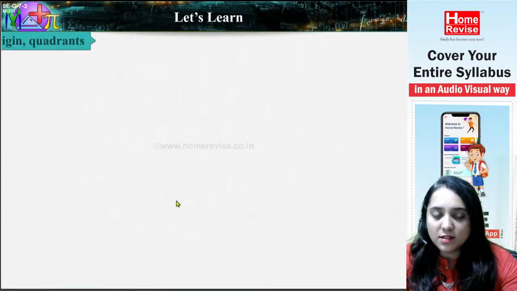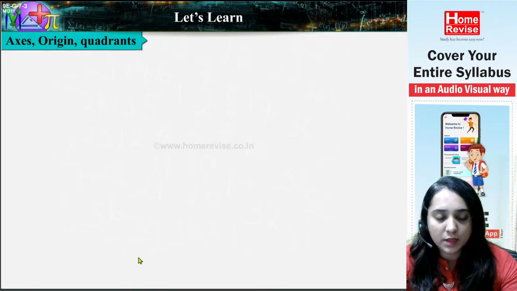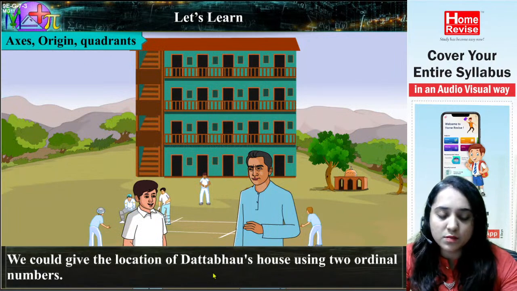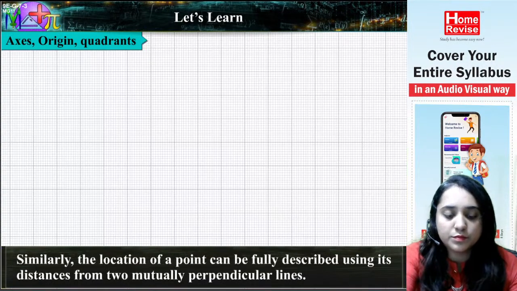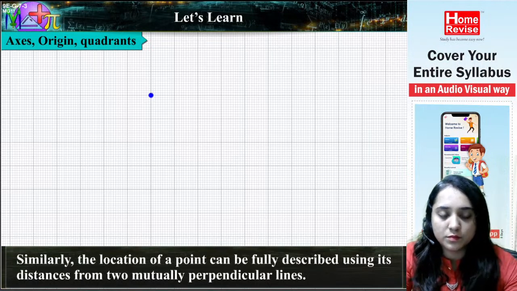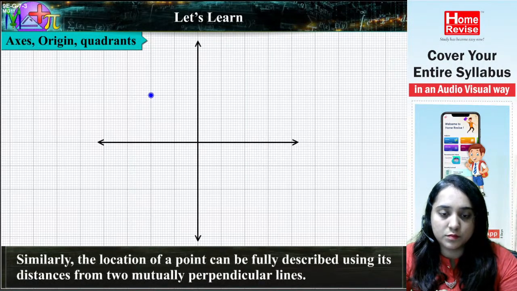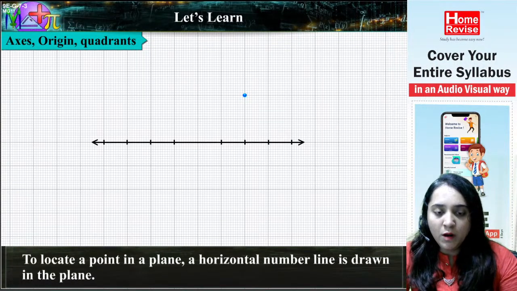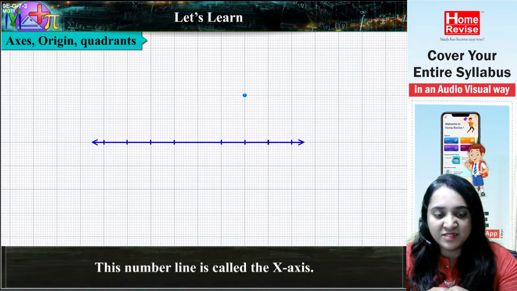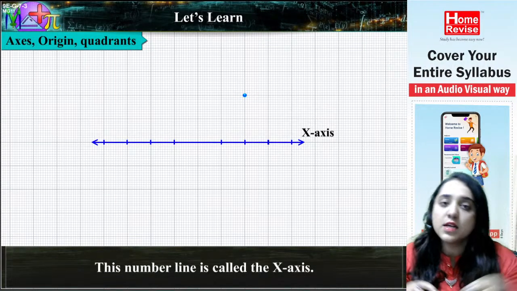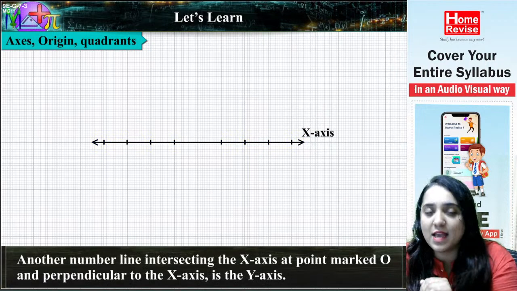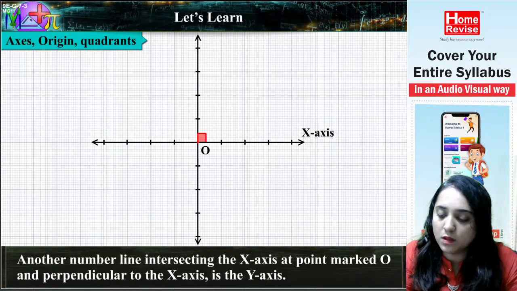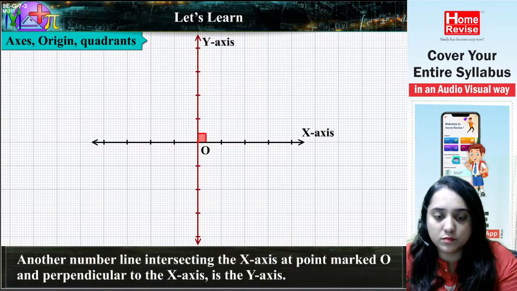Let's learn. Now axis, pay attention. Origin, quadrants. We should know what the axis is, we should know what the origin is, we should know what the quadrants are. Similarly, the location of a point can be fully described using its distances from 2 mutually perpendicular lines. To locate a point in a plane, a horizontal number line is drawn in the plane. This number line is called the x-axis. The horizontal one is always called the x-axis and the vertical one is always called the y-axis. Another number line intersecting the x-axis at the point marked O and perpendicular to the x-axis is the y-axis.